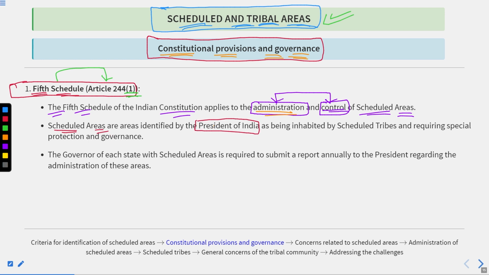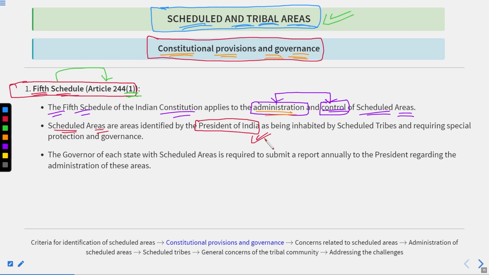Now there is a question that we have seen here. If the question comes in the examination, which of the following is responsible for identifying an area as a scheduled area? The options are the Prime Minister of India, the President of India, the Union Government, the State Government. So what should be the answer? The answer should be the President of India.